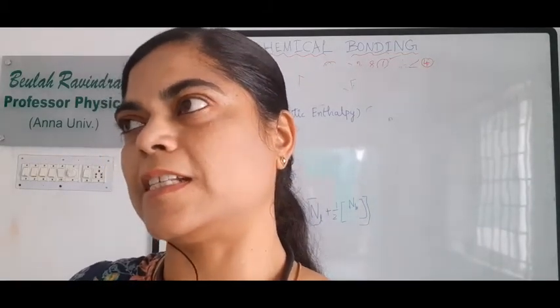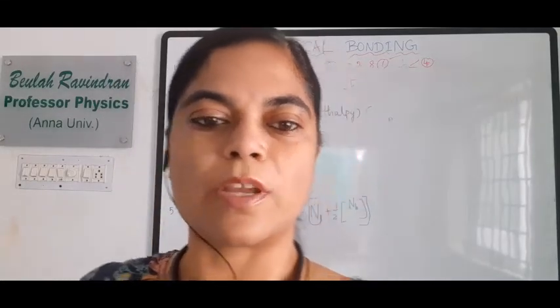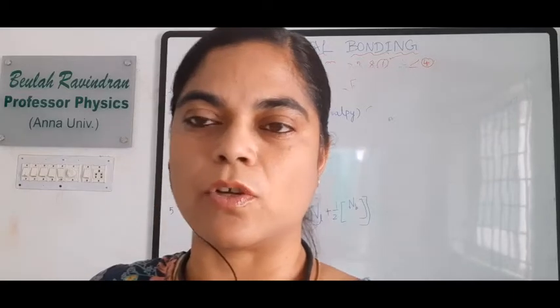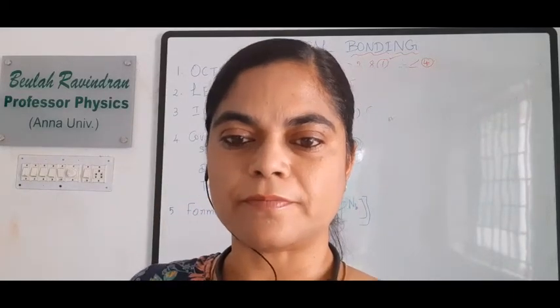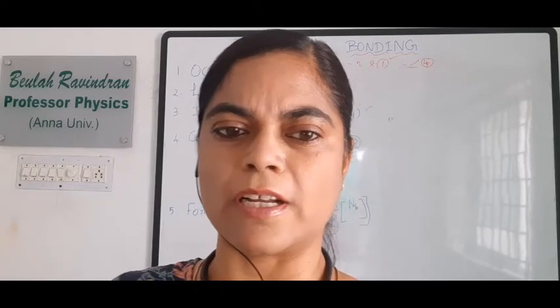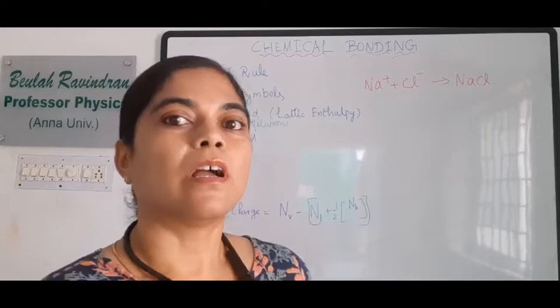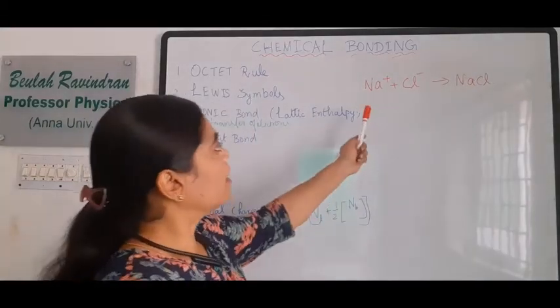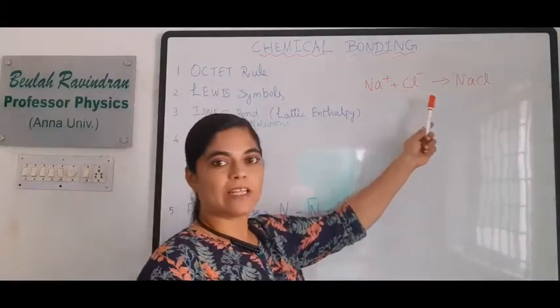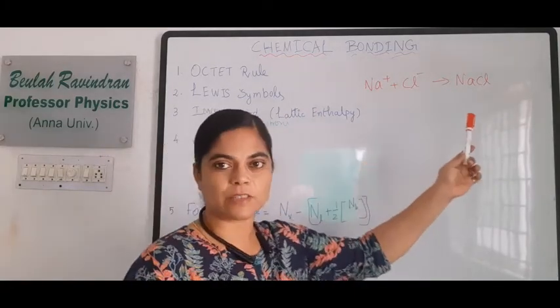The best example of a polar solvent is water, so they readily dissolve in polar solvents. They undergo ionic reactions also. Especially, non-symmetric and non-polar compounds should not be involved. Now here Na plus Cl minus gives NaCl, and the electron transfer takes place.